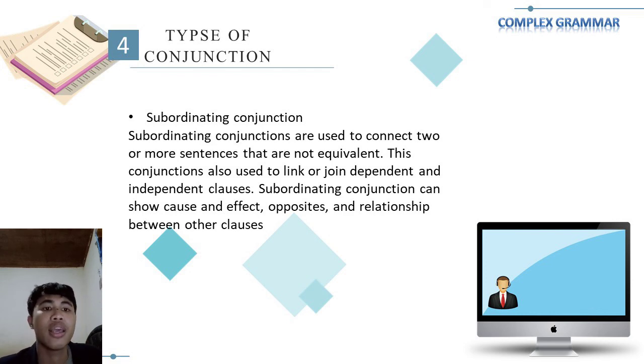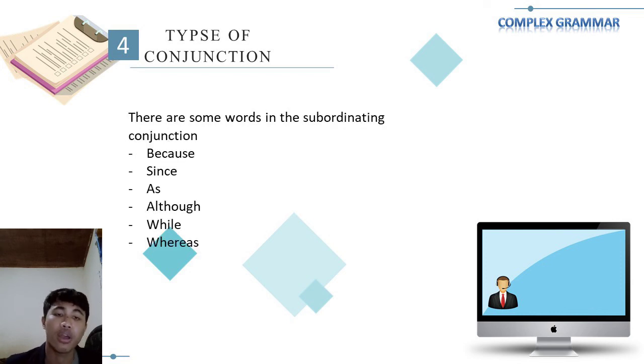Subordinating conjunctions can show cause and effect, opposition, and relation between clauses. Examples of subordinating conjunctions are because, since, as, although, while, and whereas.